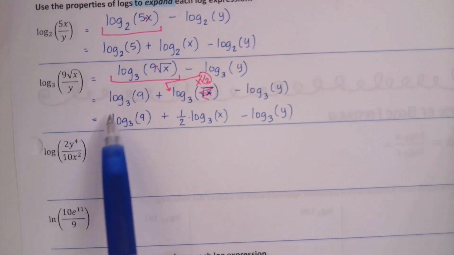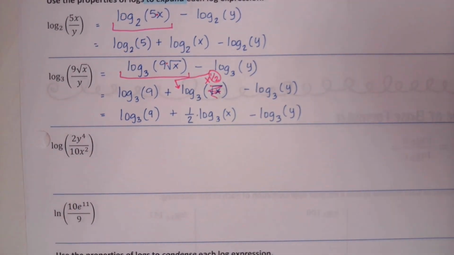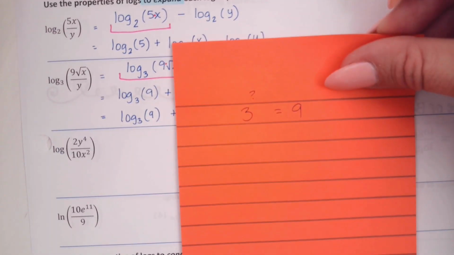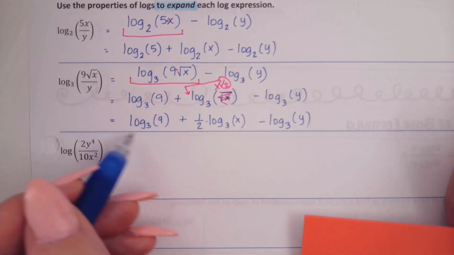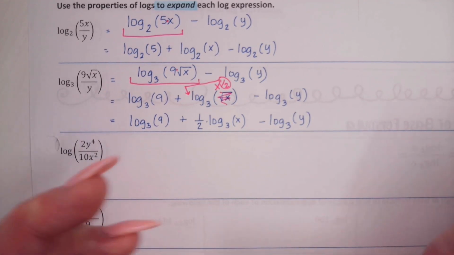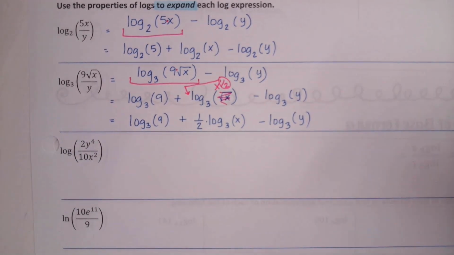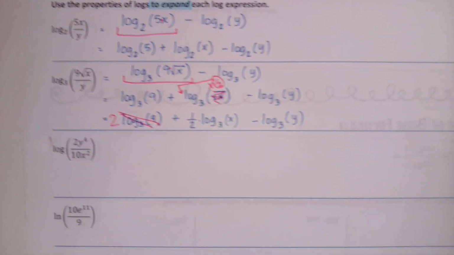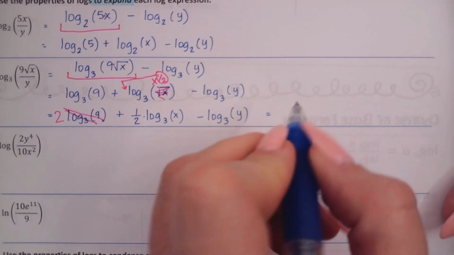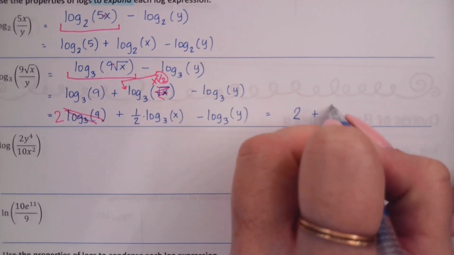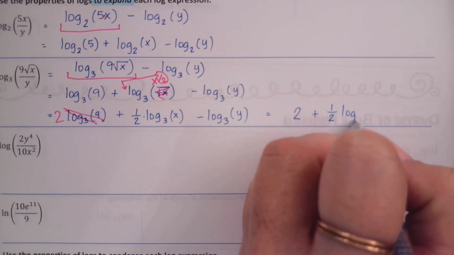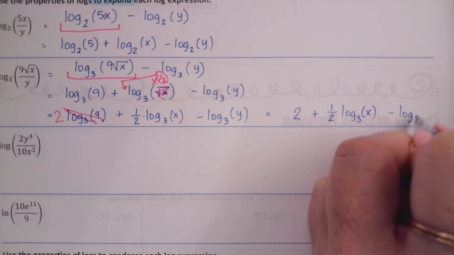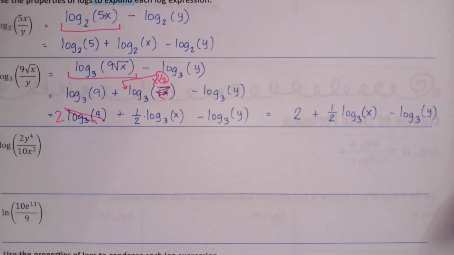Yes. Log base 3 of 9. Remember what that means. That means 3 to the what power is 9? 2. So this whole thing actually just turns into a 2 because it has an answer. This whole thing is going to say, oh, okay, well then, that's just 2 because 3 to the second power is 9. So now my final answer, 2 plus 1/2 log base 3 of x minus log base 3 of y. Now this is the final answer.